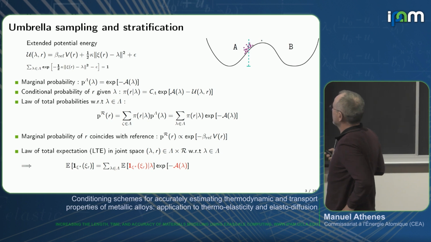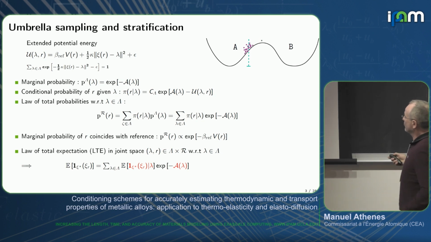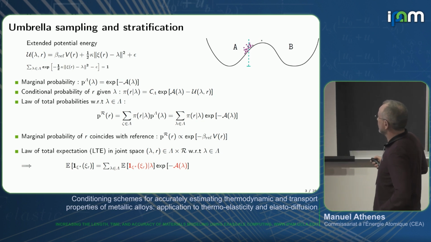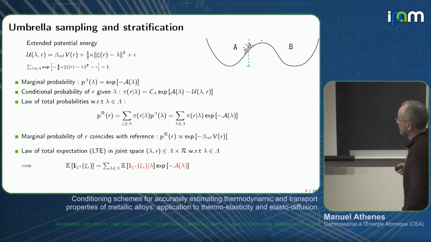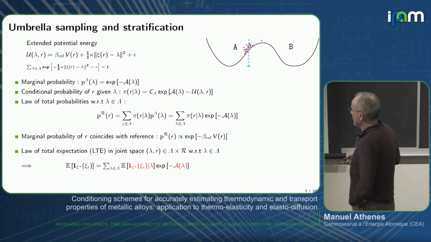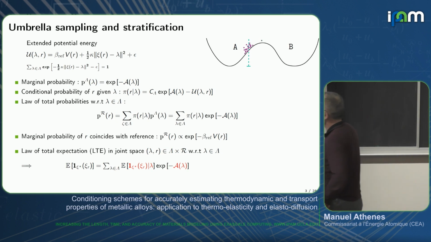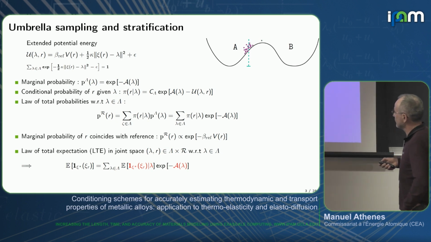So this is one of the first techniques, which I recall here to set the context and to define the notation: to perform several simulations with different locations of the umbrella potential. From this series of simulations, we can extract the free energy surface. And for this, we need to compute the free energy as a function of the external parameter lambda, which defines the marginal probability. And the most direct approach is stratification, which is based on the law of total probabilities.